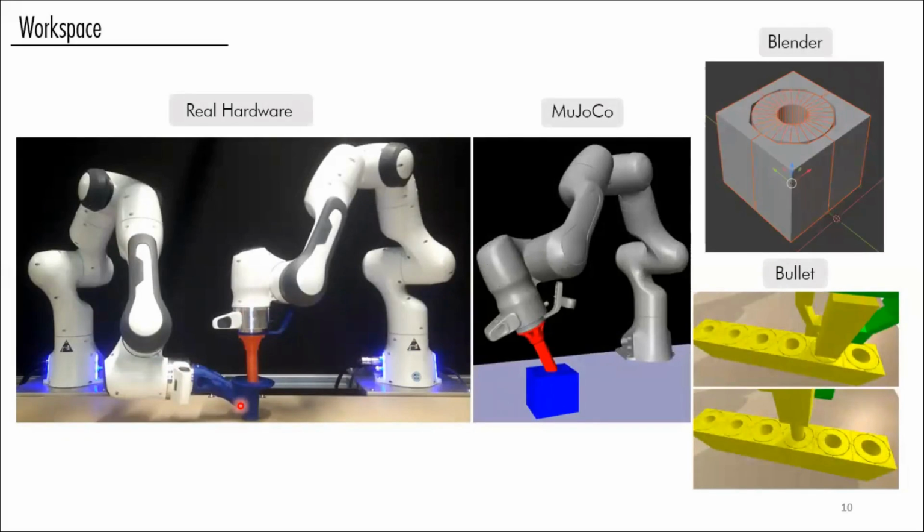We have a similar scenario in simulation also, and we should also note that we had to decompose the concave mesh that we had available for the hole, because these physics engines don't actually allow concave meshes, or the convex structure that it would result in the simulation would not result in the hole that we actually want to represent. So we had to do this convex decomposition.